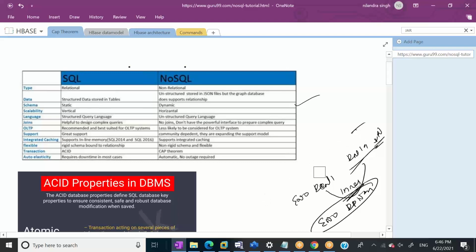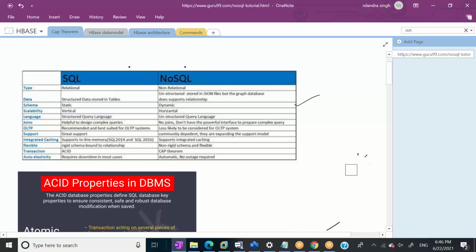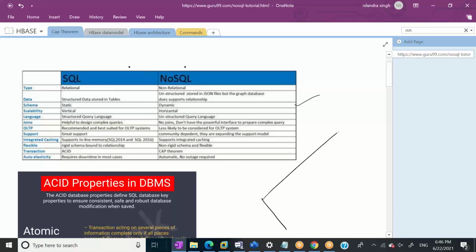Now the question arises, if we cannot join things, how are we using the data, right? So what NoSQL people are saying is, why do you need to join? You can have a single table like this. If you want 4 columns, create 4 columns: employee number, employee name, department ID, and so on.